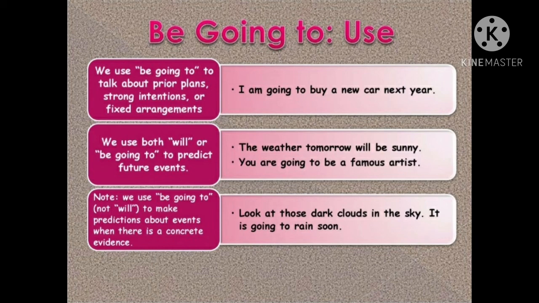Look at those dark clouds in the sky. This is present evidence. My prediction is: it's going to rain soon. I am predicting, I have evidence and I predict that it will rain soon.